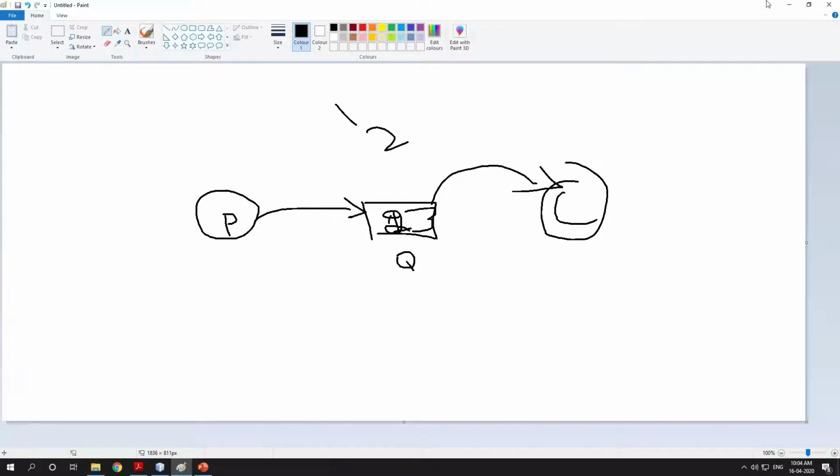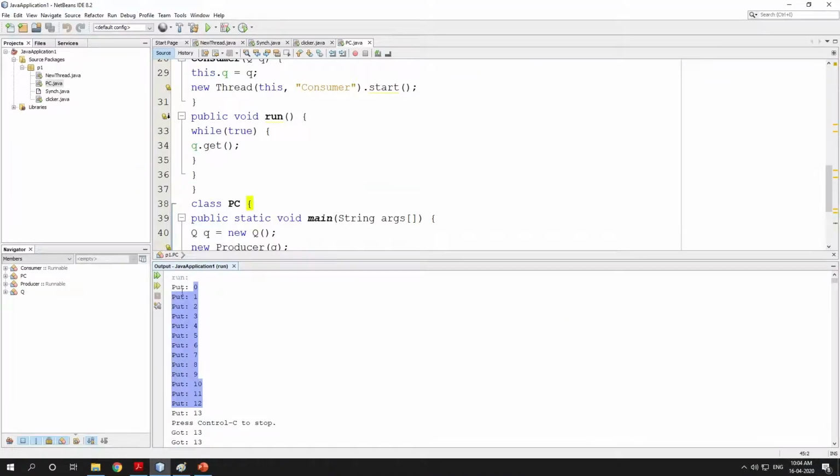The same thing is happening here. It has wasted up to 12 and it is getting 13 as many times. I'm scrolling here, because while you are getting, there is no possibility that get and put are both contending. See here, get 13, then put 14, 15, 16, 17, 19, 20, then again the 20th put. At the 20th element you got the 20th element, but the rest of the elements are wasted, right?